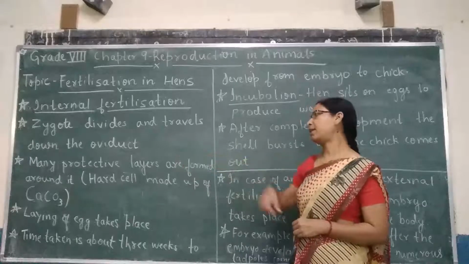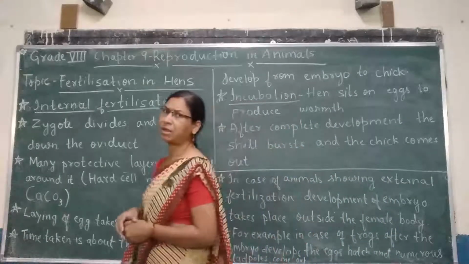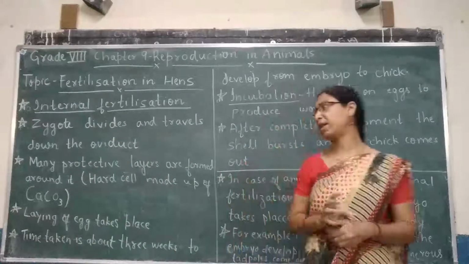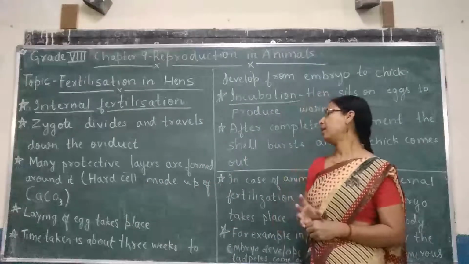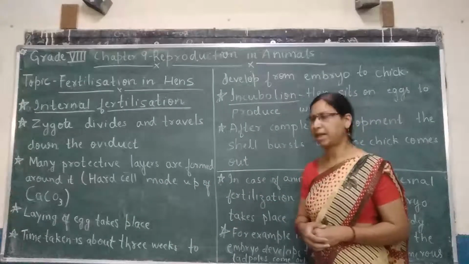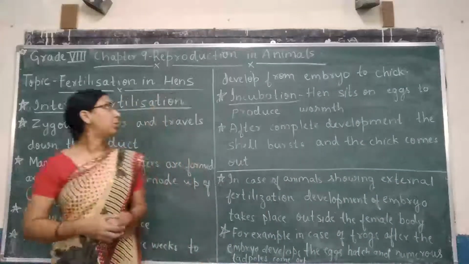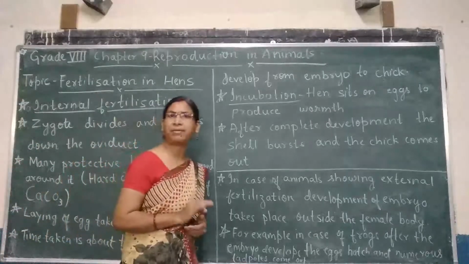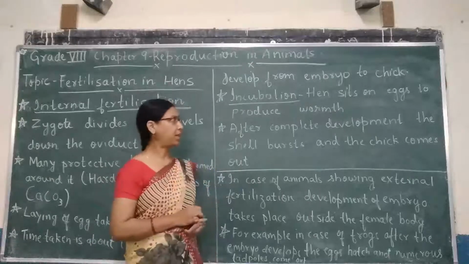Then many protective layers are formed around the eggs because it should be hard, it should not be broken when it is laid. So protective layers made up of calcium carbonate are formed. Then the laying of the egg takes place. And the time taken is about 3 weeks to develop from embryo to the chick. How many weeks? 3 weeks time is required for development from embryo to chick.